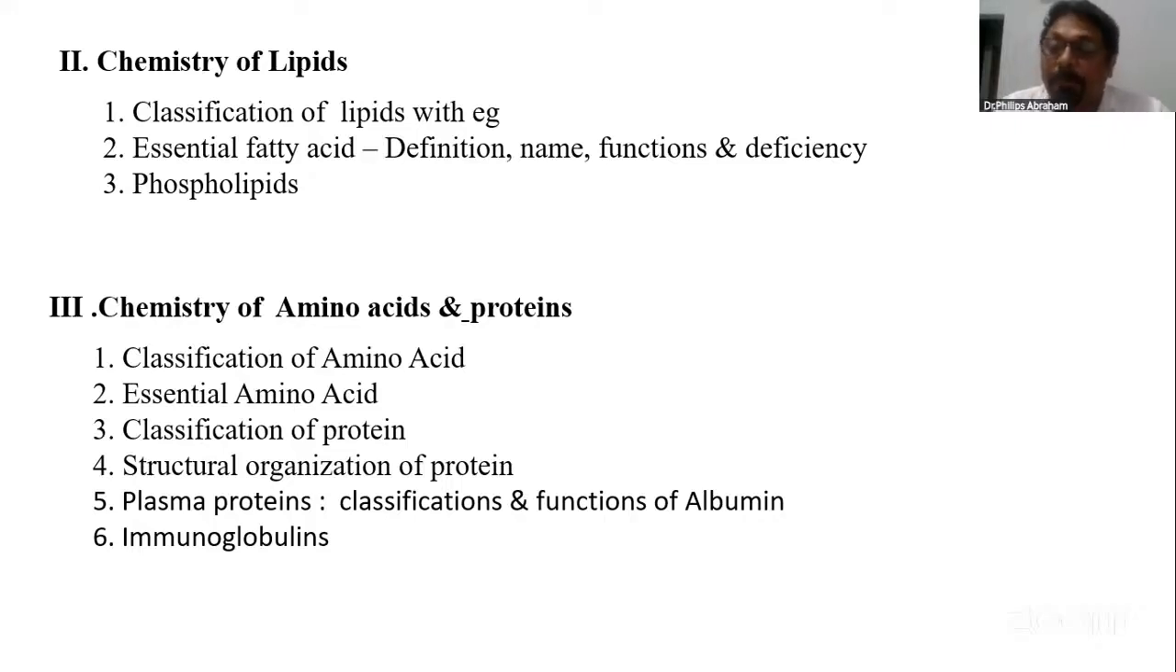Classification is glycophospholipid and sphingophospholipid. And write its functions one by one. Okay, that's about the chemistry of lipids.